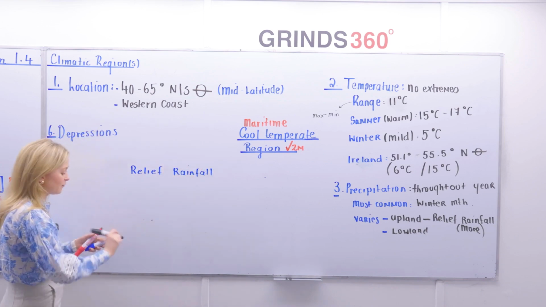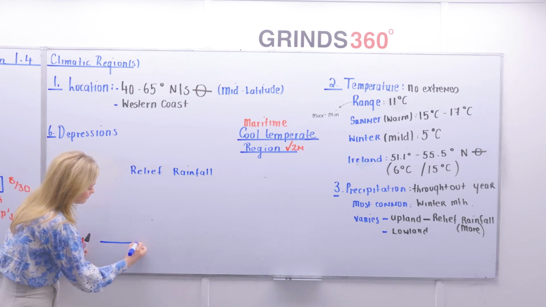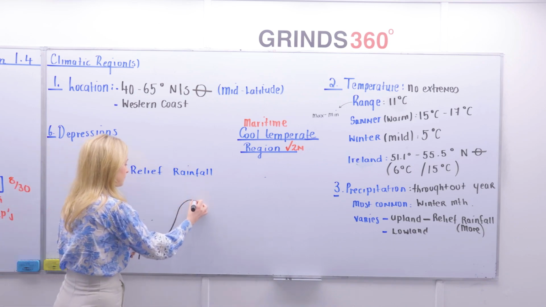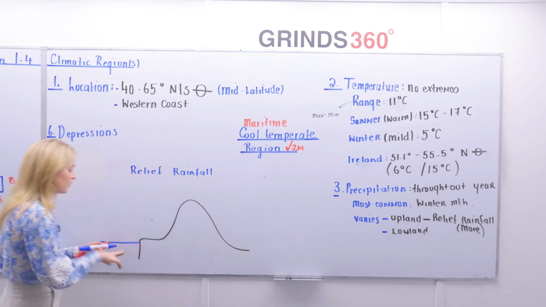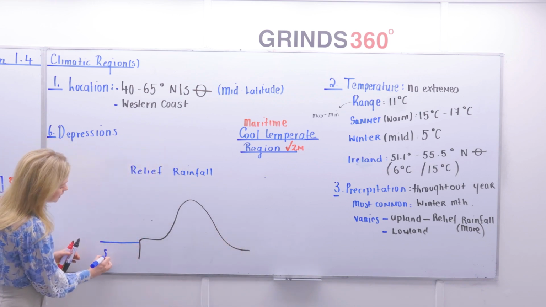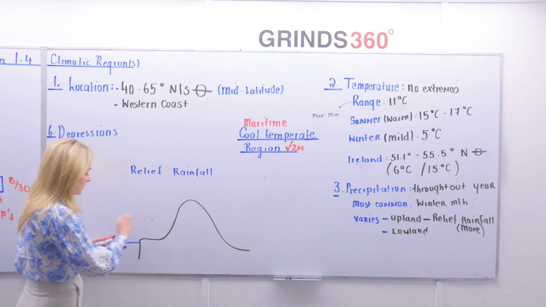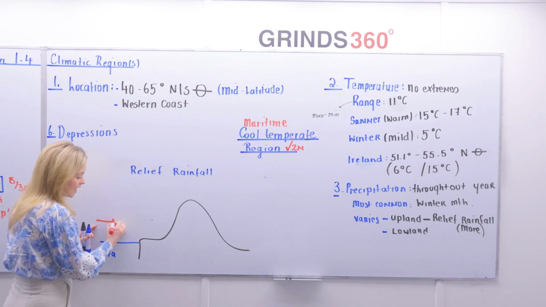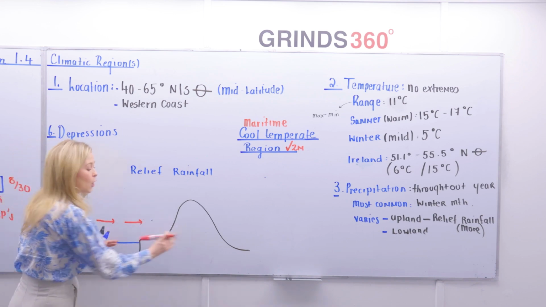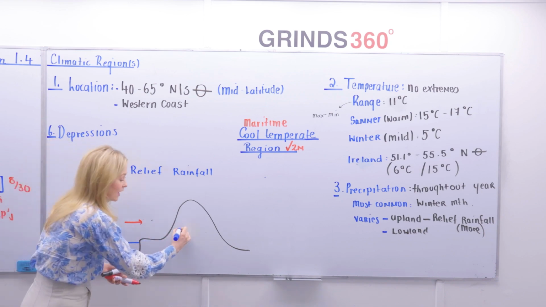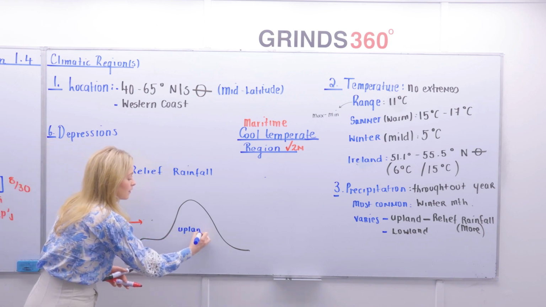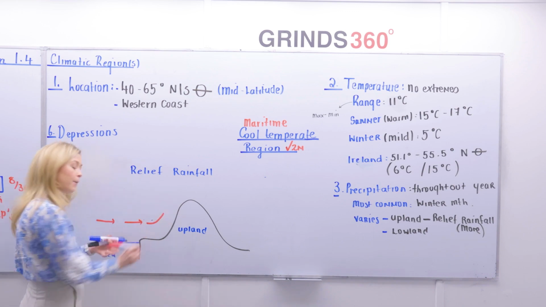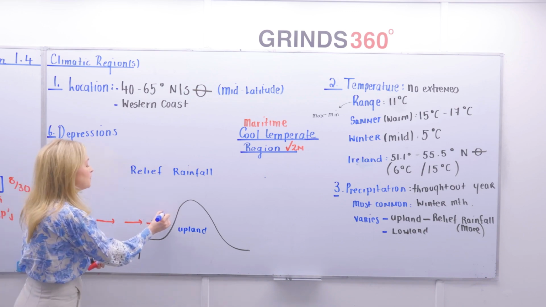Now, for relief rainfall, basically you'll have the sea here, and the sea meets the coastline. What happens when you have your body of water here? I'm just going to say sea, it can be ocean. The North Atlantic drift brings in this warm, moist air, and it meets an upland area, a mountainous area. When it meets that upland area, that warm, moist air is forced to rise up. As it begins to rise up, what happens?